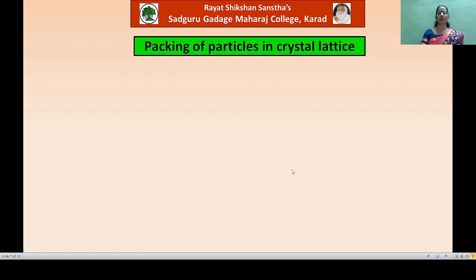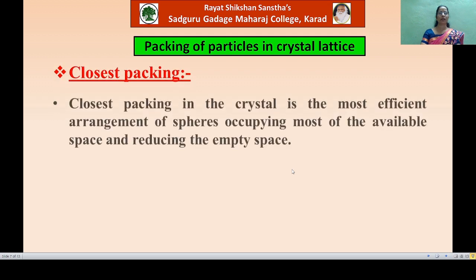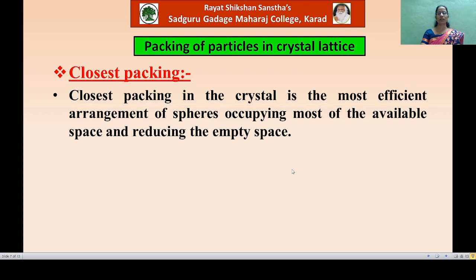They are arranged in such a manner that they get closely packed. Now see the meaning of closest packing. Closest packing in the crystal is the most efficient arrangement of spheres occupying most of the available space and reducing the empty space.